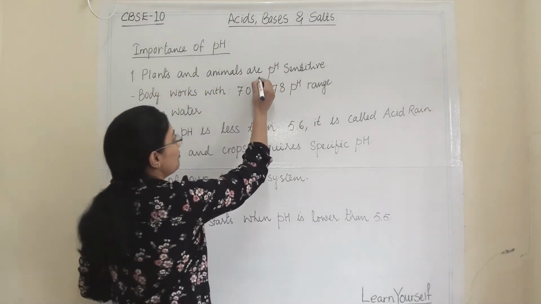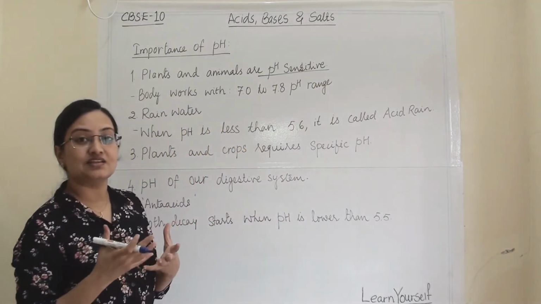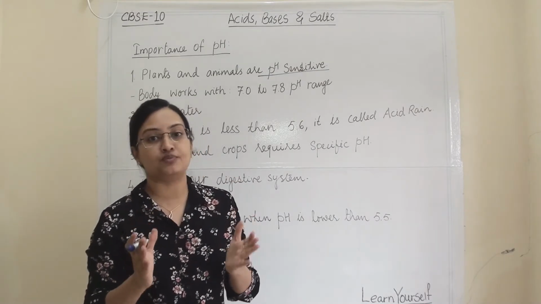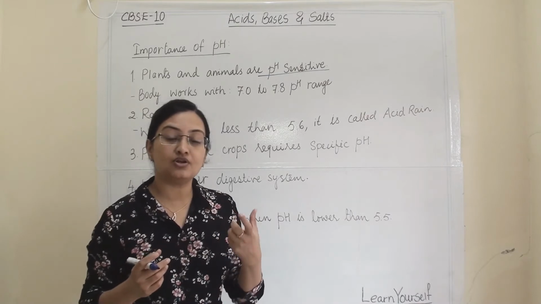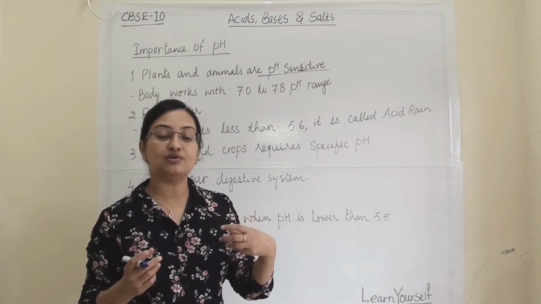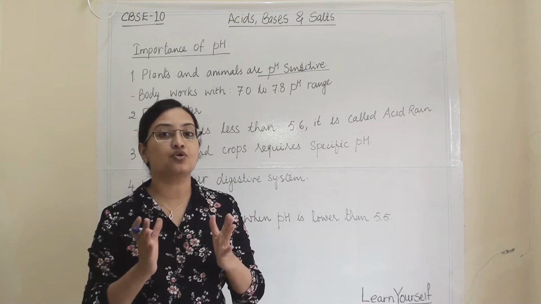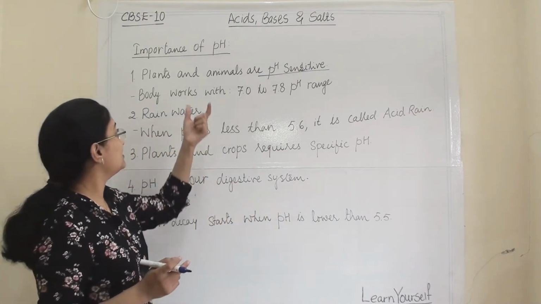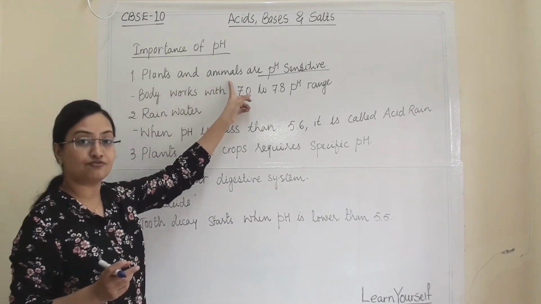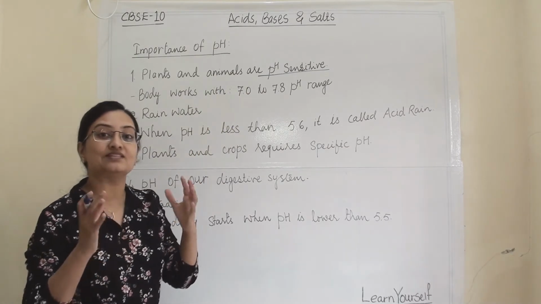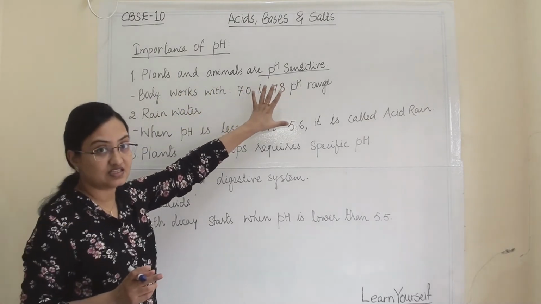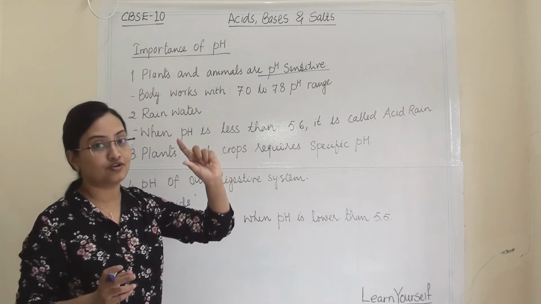Now what is the meaning of pH sensitive? Plants and animals can work and can live within a narrow range of pH. If I give you an example of plants, if the soil is a little bit acidic or more basic, then the plant will not survive. So it is very important that the pH should be maintained in the soil for the plants, and for animals the pH should be maintained within their system. So we can say that plants and animals are pH sensitive because they work within a very narrow range of pH.